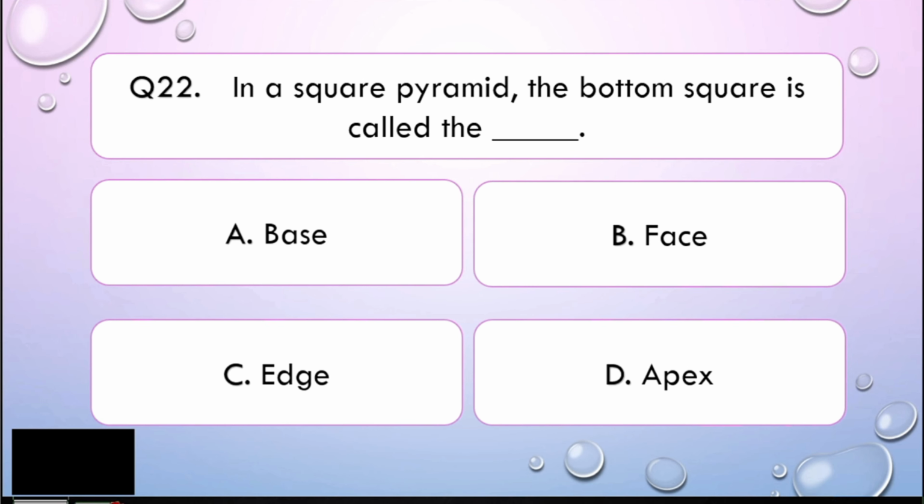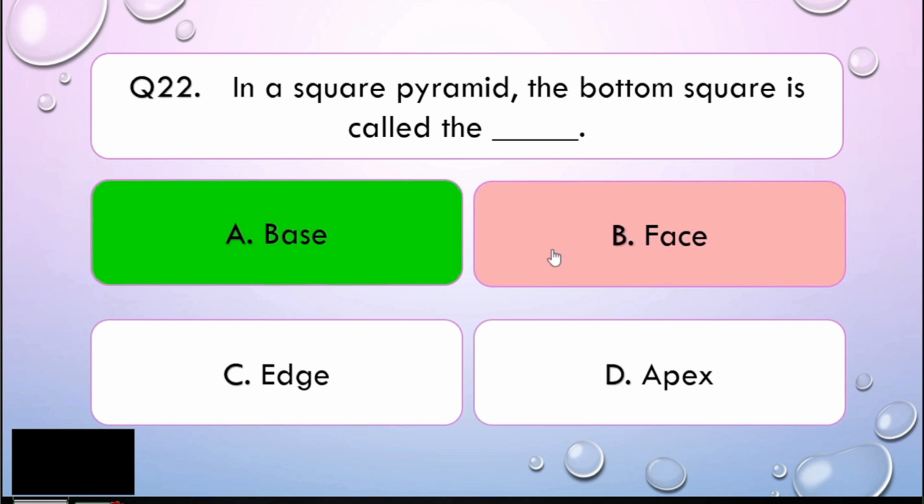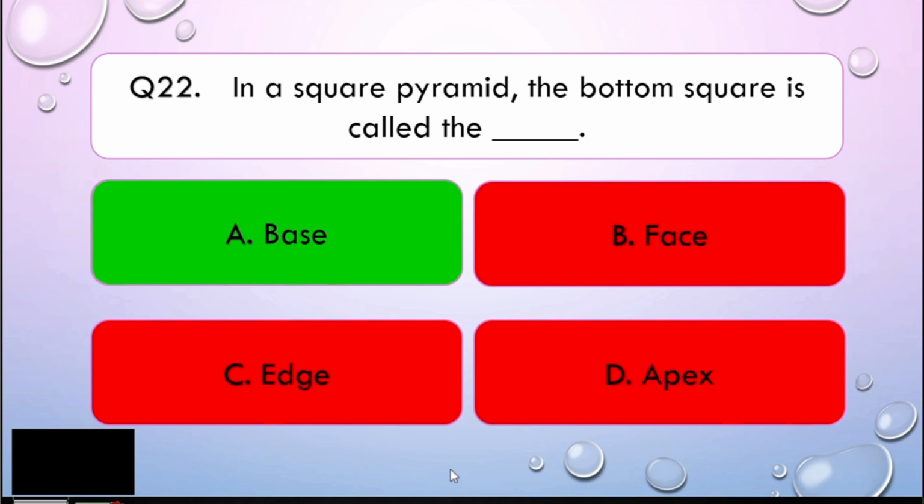Alright, math learners, this question is very, very easy. Why? Because if you have a pyramid, of course, the most well-known pyramid in the world is the pyramids in Egypt, right? If you can see that one, the base there is a square, and then it goes up with the pyramid. So basically, in the square pyramid, the bottom square is known as the base. Very, very easy, my dear math learners.